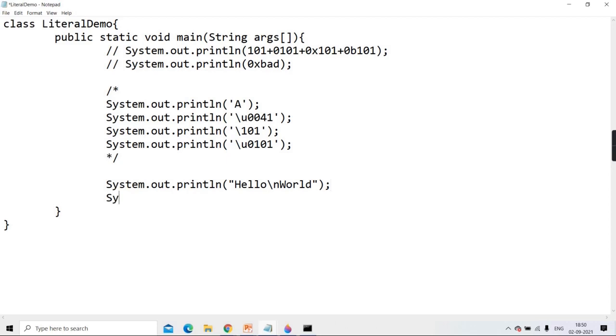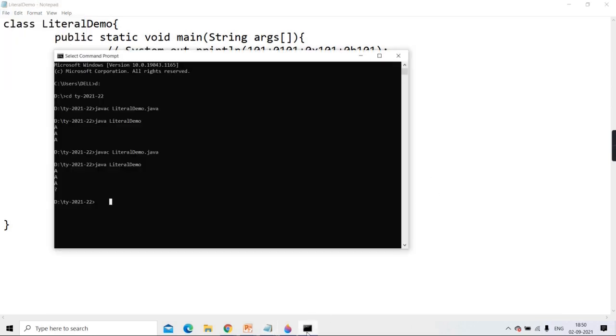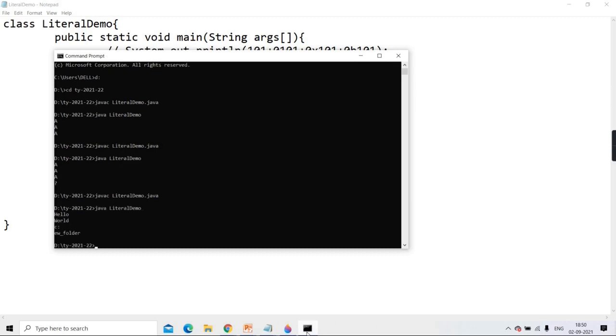If I'm writing a path like this, C:\new folder, just understand. Compile it. Run it. Can you see?